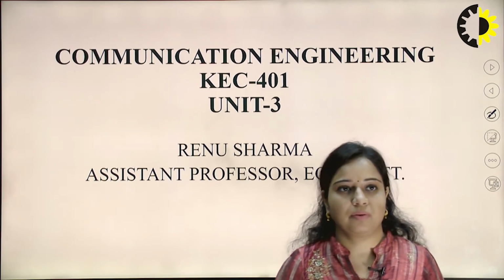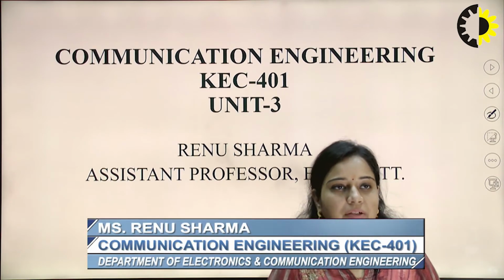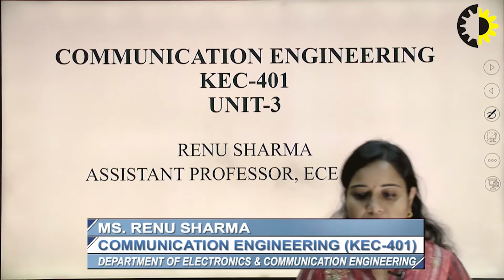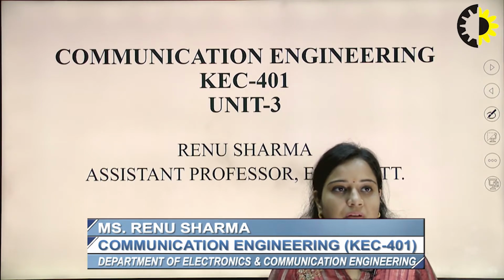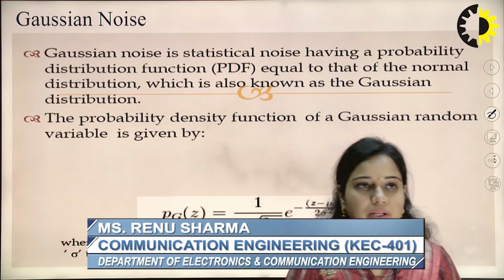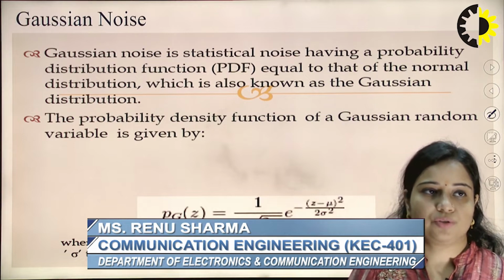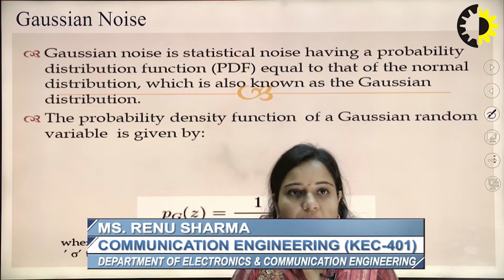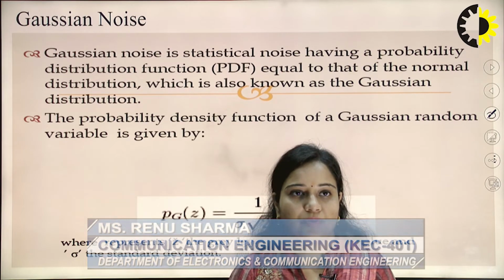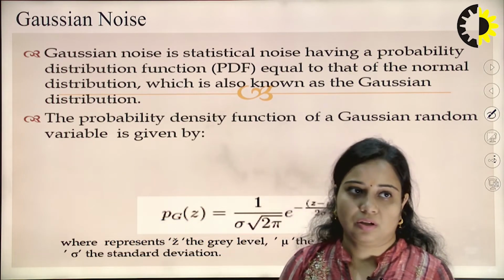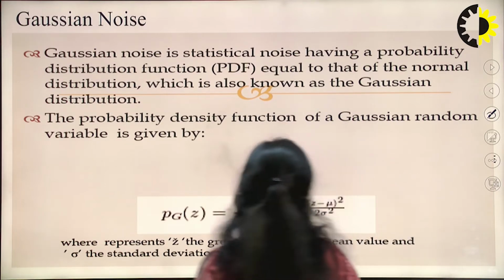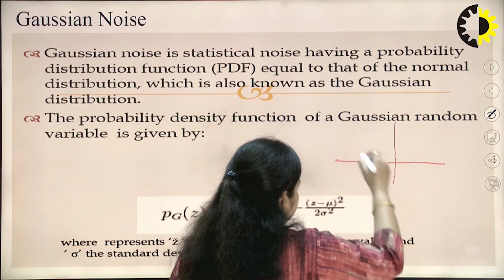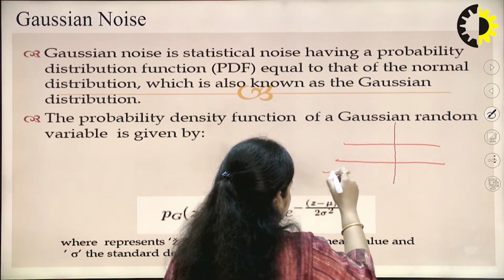Today I am going to start with the next part of Unit 3, and this is related to noise, the noise which is going to affect the channel. The noise that we consider is Gaussian noise. Gaussian noise is statistical noise having a probability distribution function equal to that of the normal distribution, which is known as Gaussian distribution. Basically, why we consider only Gaussian noise is because its PDF extends from minus infinity to infinity.